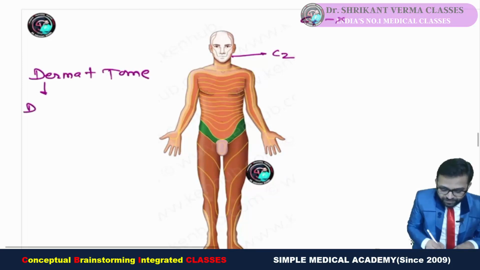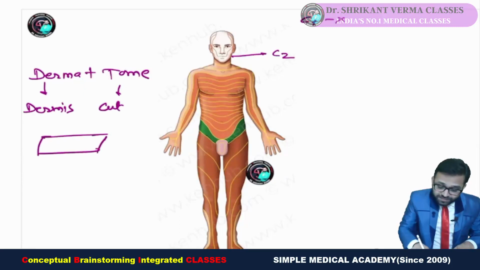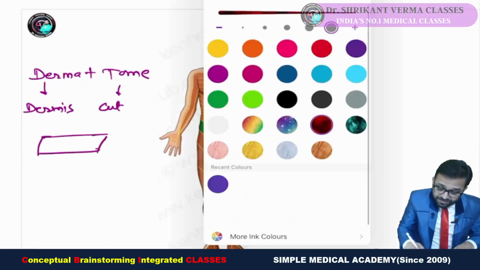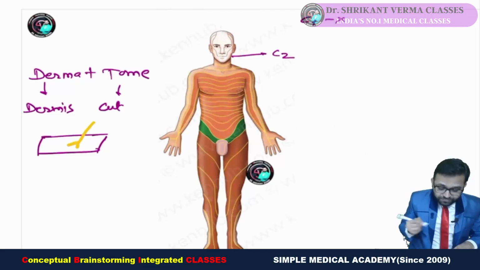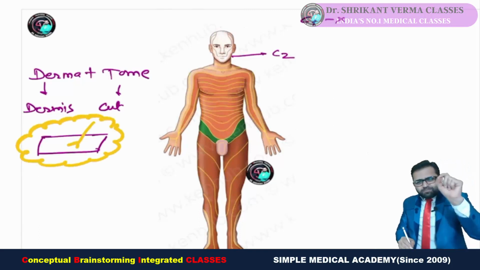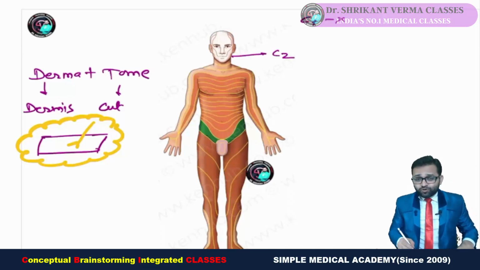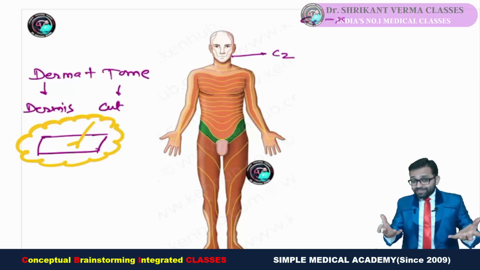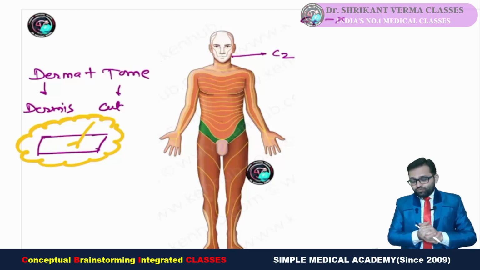Derma means skin, tome means cut section. So there is one section of skin which is supplied by a single spinal nerve. So this unit is a dermatome. A segment of skin which is supplied by a single spinal nerve is known as a dermatome. And these are overlapping in nature. That's why there is too much problem, because no clear-cut demarcation is there.